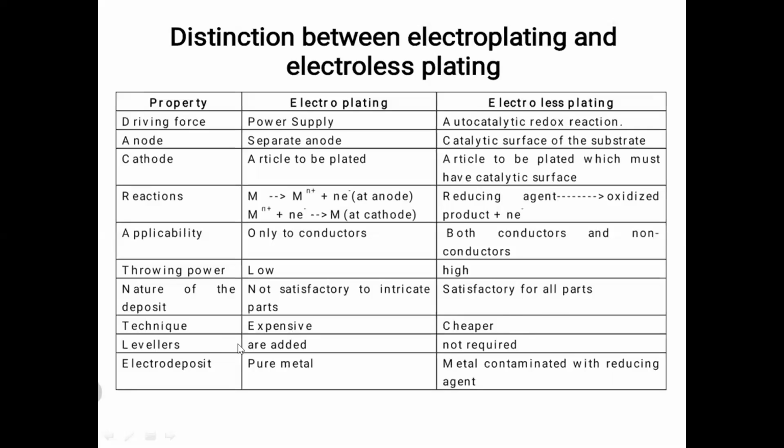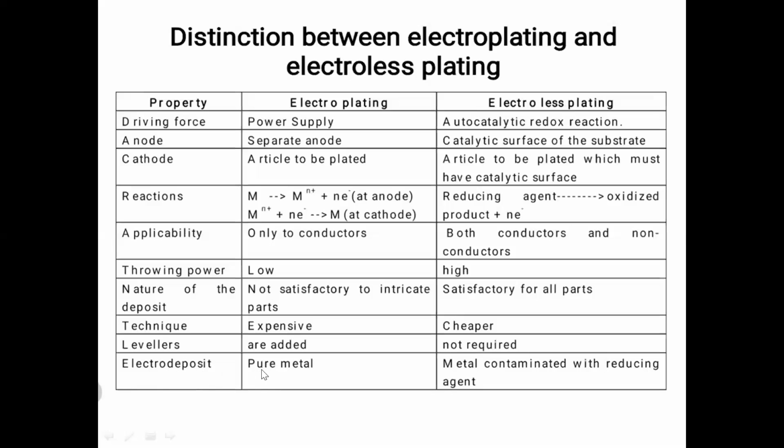Levelers. Levelers are chemical agents added to the electrolyte in order to get a level deposit. In electroplating, they are added, because throwing power is less and you will get an uneven deposit. So in order to get a level deposit, we add levelers. In electroless plating, levelers are not required, because the throwing power of the electrolyte is very good. Even if you don't add them, you will get an even, uniform deposit. That's why levelers are not added in electroless plating.